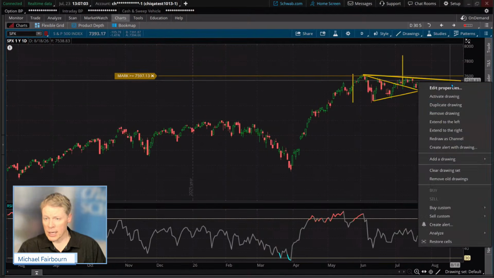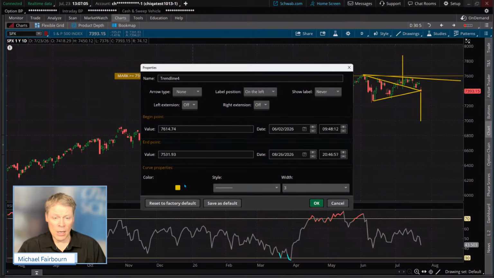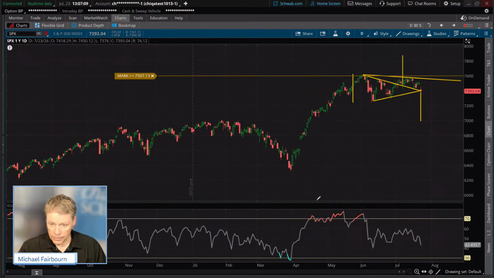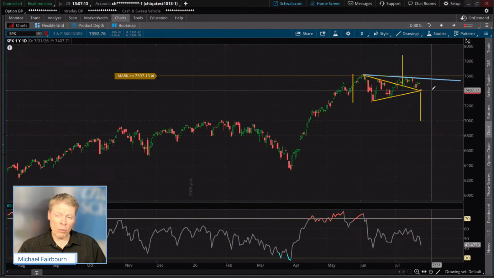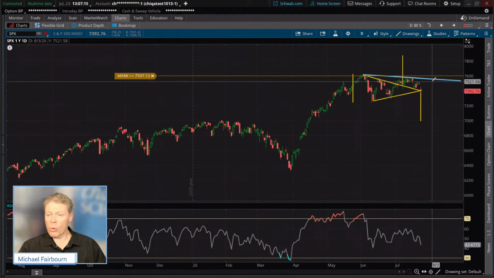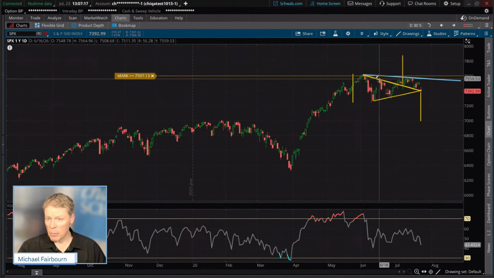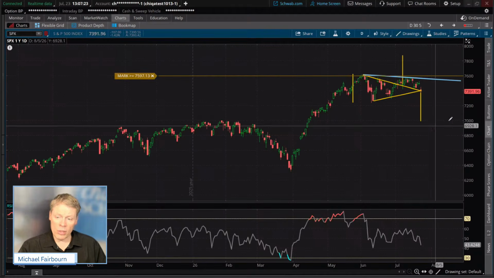I'm going to highlight this going forward so I can see this. But we have not broken above that yet. Breaking above this line could represent more indications of strength, and potentially even breaking the prior highs would be interesting too. But we haven't seen either of those two. So we'll see what we get.